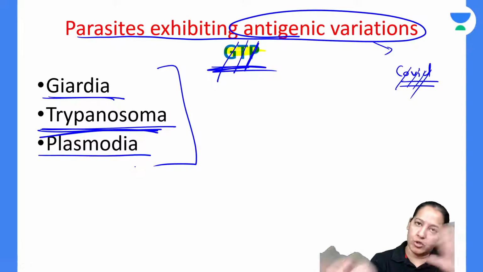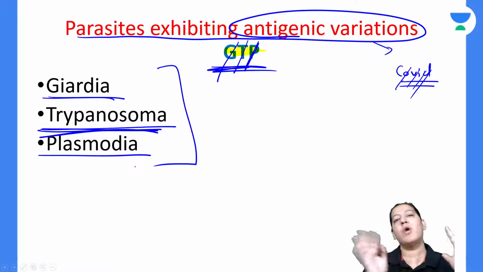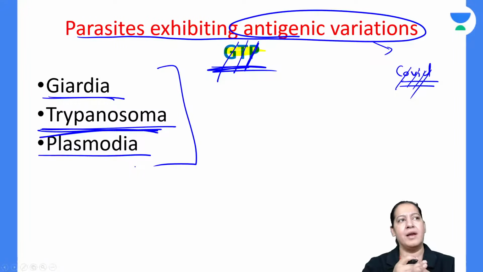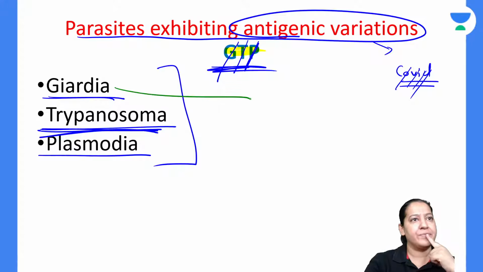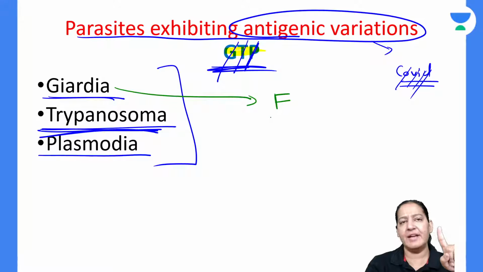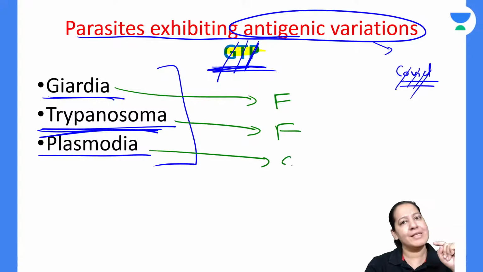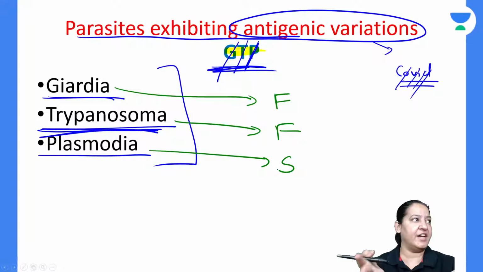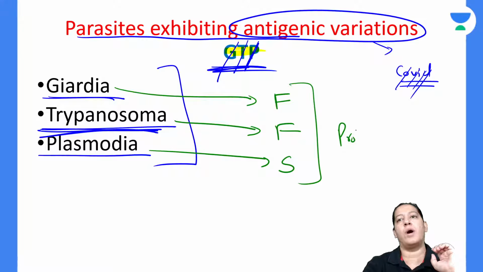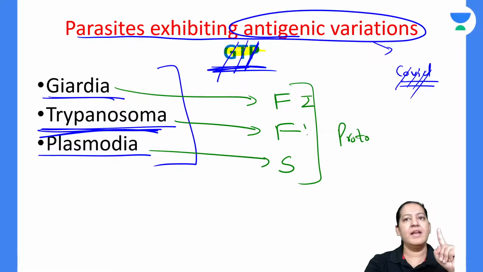First tell me, are these three Protozoa or Metazoa? You have learned the classification. Sameer, Lavanya, Payal, Sakshi, what are these? These all are Protozoa, right? None of them is Metazoa. Giardia is an intestinal flagellate. Trypanosoma is a hemoflagellate, and Plasmodium is a sporozoan, right? This is the classification by category. You may be remembering that all these are protozoa; the categories of protozoa are intestinal, hemo and so on. Give me a thumbs up.